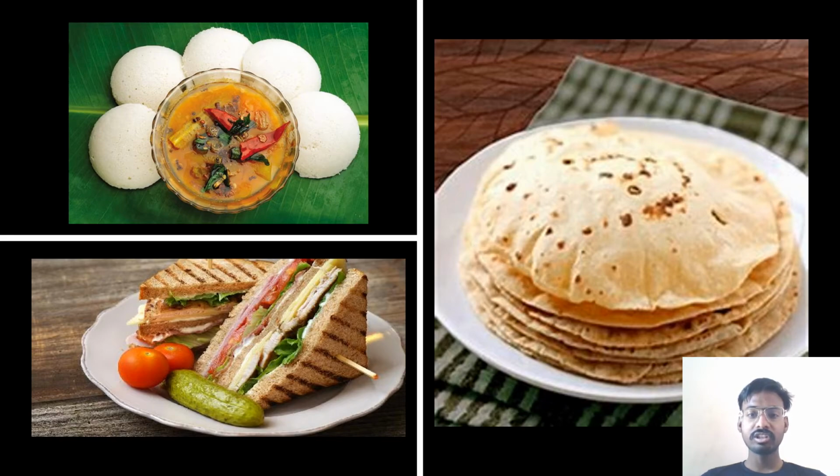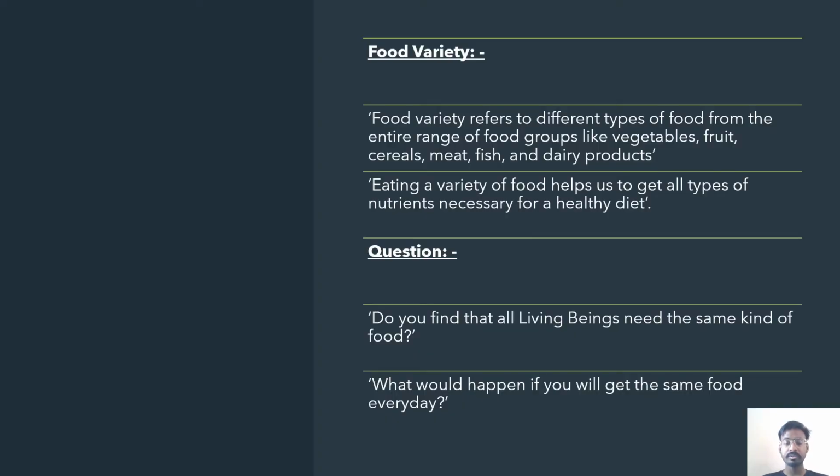Here are some pictures. You have to tell me what these are. You can observe that in the first there is North Indian food, idli, in another one there is fast food, sandwiches, and in the third one there is chapati. All these are food varieties. So, what does food variety refer to?